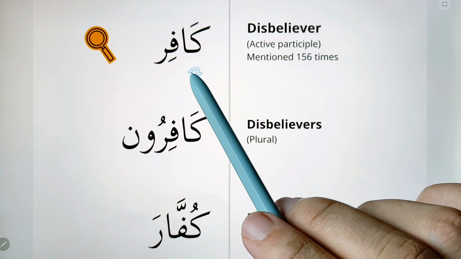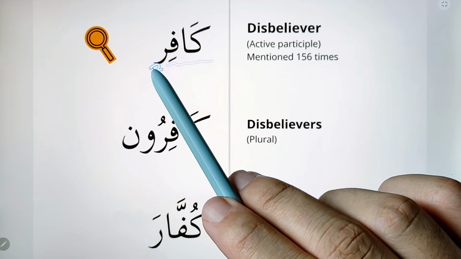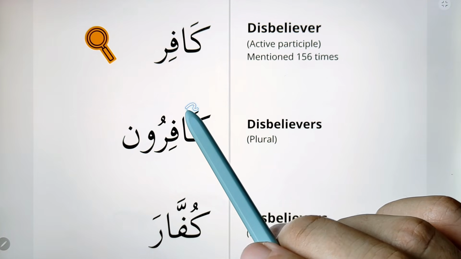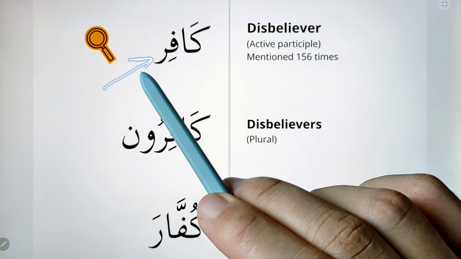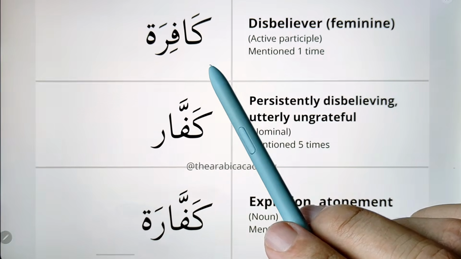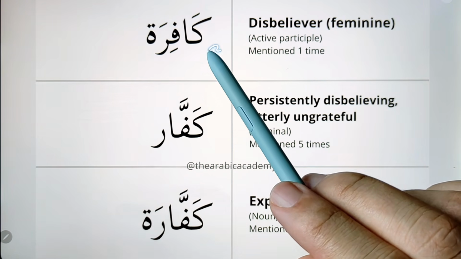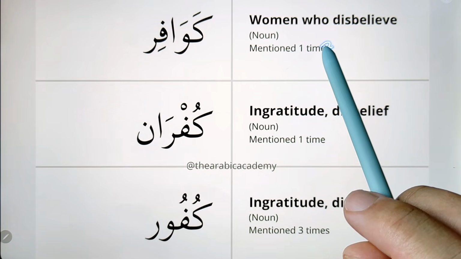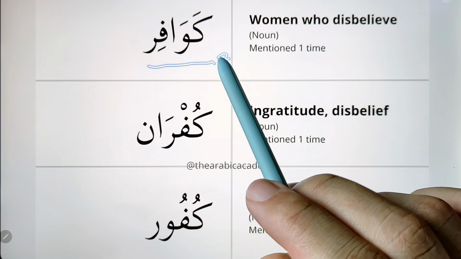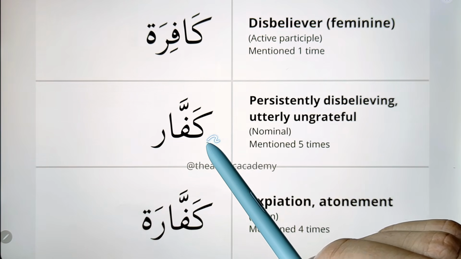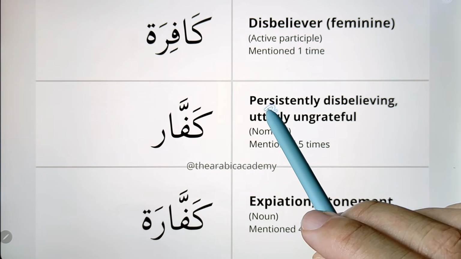The second most common word from this root is kafir. Kafir also comes in the plural forms kafiruna and kuffar. We are going to learn a new grammar rule today about this word later. Next word is the feminine word for disbeliever, which is kafira. Next word is the plural form of kafira, which is kawafir. Next word is kaffar. Kaffar means persistently disbelieving.